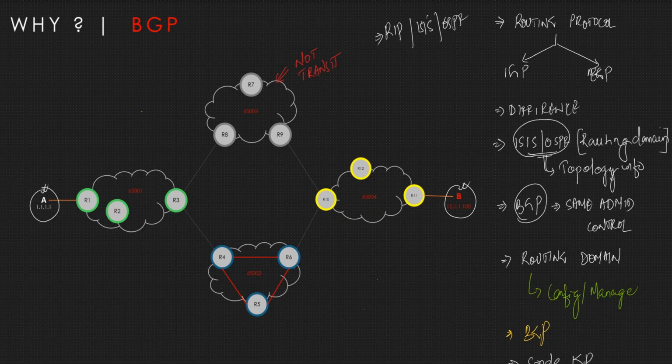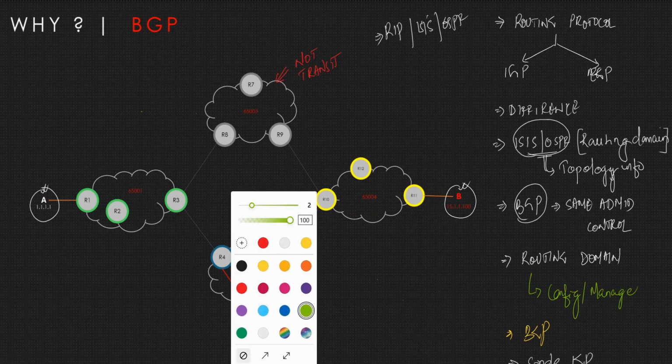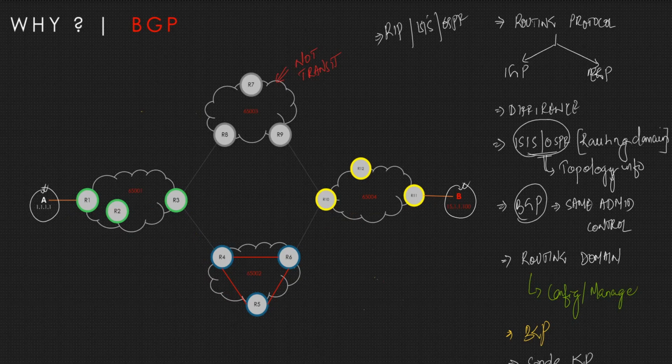Okay, so in this case, first of all, we need to have an advertisement. So the route, for example, 15.1.1.0/24 is a prefix that needs to be advertised, right? If it needs to be advertised, R11 will advertise. It will advertise in this autonomous system via this, then this will advertise to this, and this will advertise to this one.